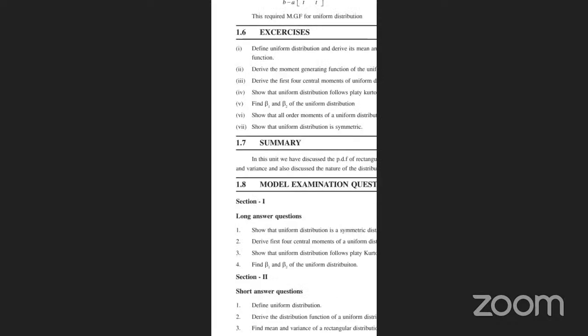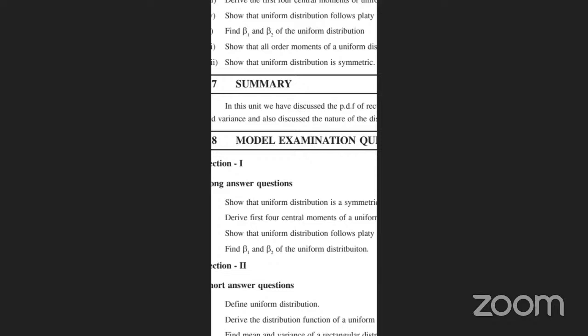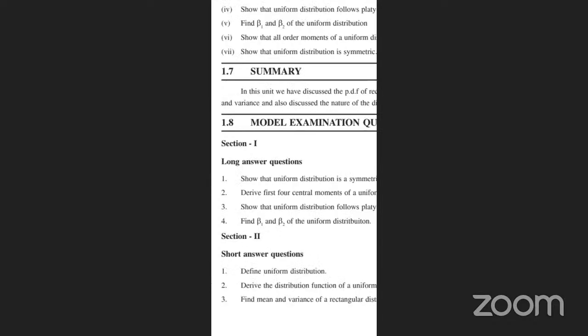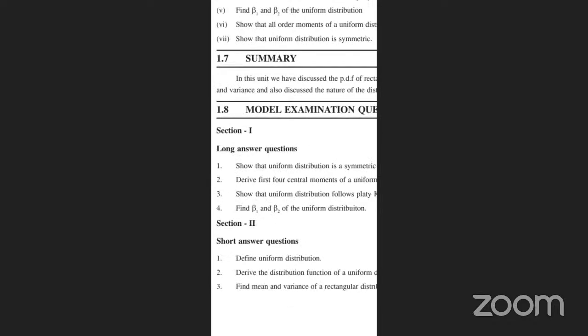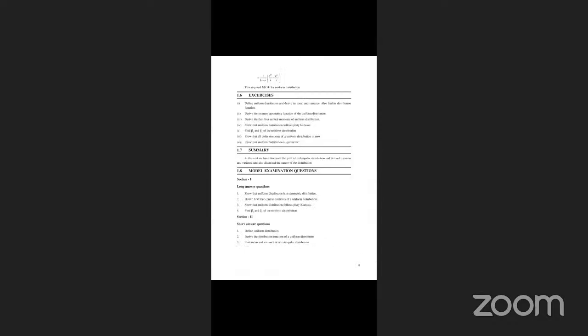Now the second part. Show that the uniform distribution is a symmetric distribution. The main question is to define the uniform distribution with its mean and variance. The first and third short questions are important. And the long questions: show the uniform distribution is a symmetric distribution, and find beta 1 and beta 2 of the uniform distribution. These are most important. Clear? Any doubts?